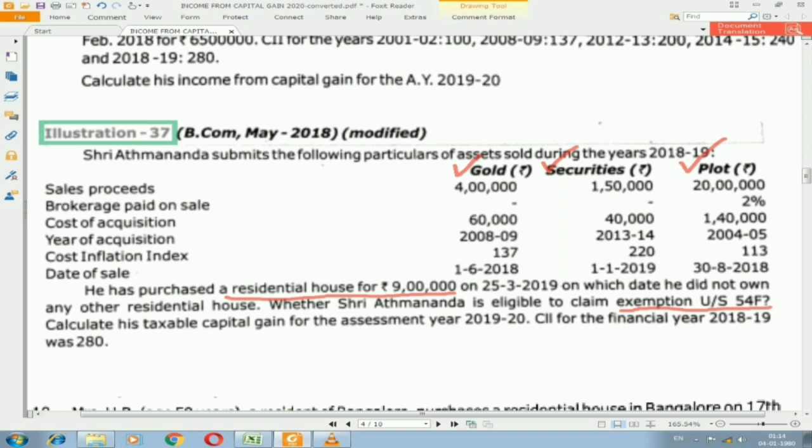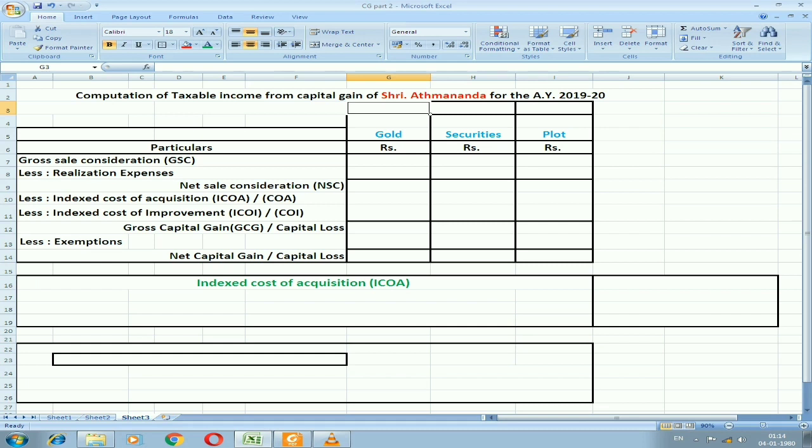Assessee is Shri Atmananda. We have three capital assets: gold, securities and plot. We already know that all the three assets are long-term capital assets. You can see here I have given the heading: computation of taxable income from capital gain of Shri Atmananda for the assessment year 2019-20. I have entered three columns for capital assets: gold, securities and plot.